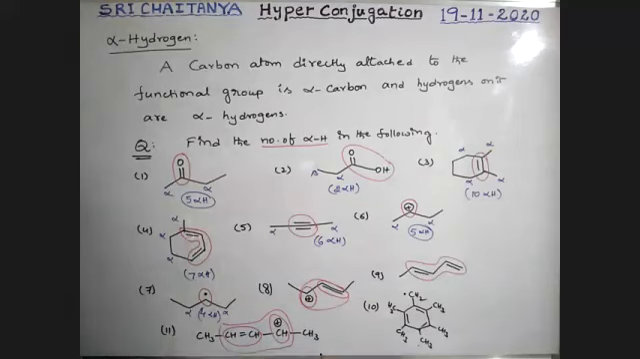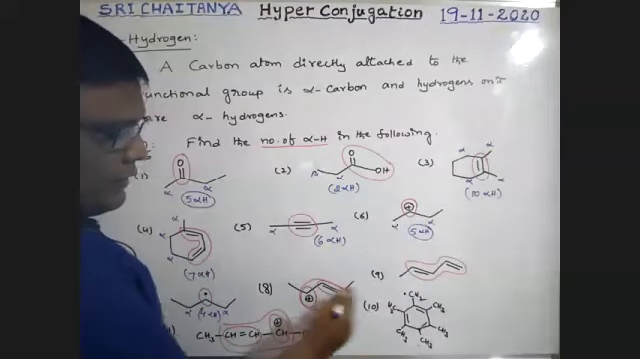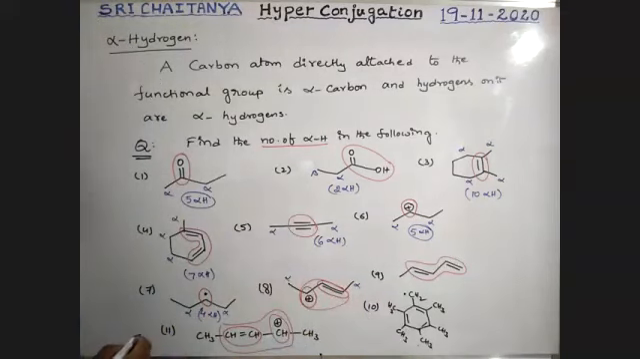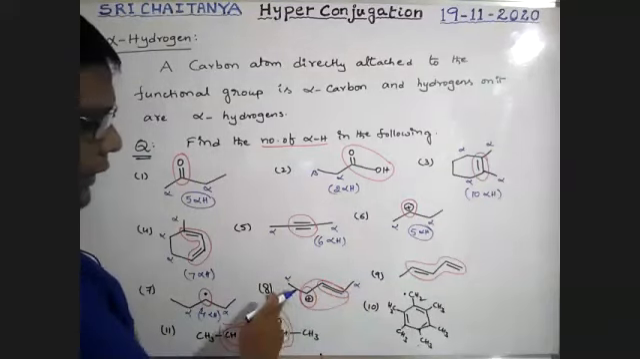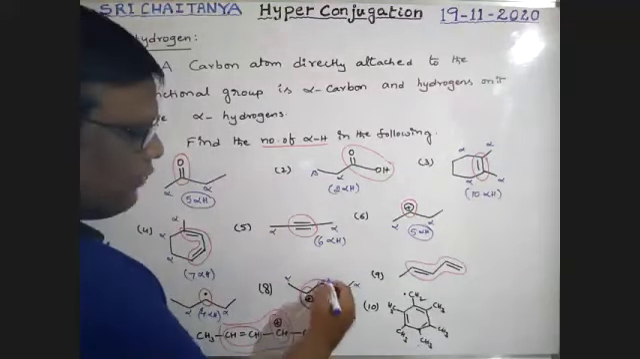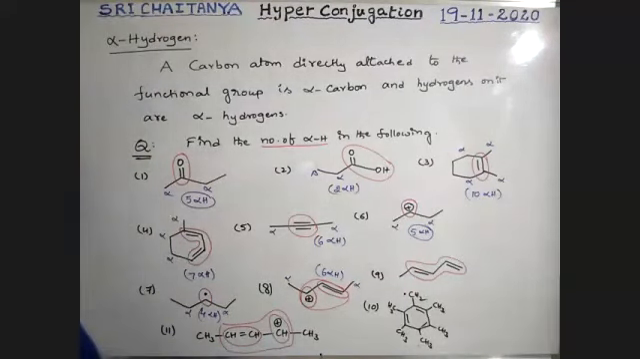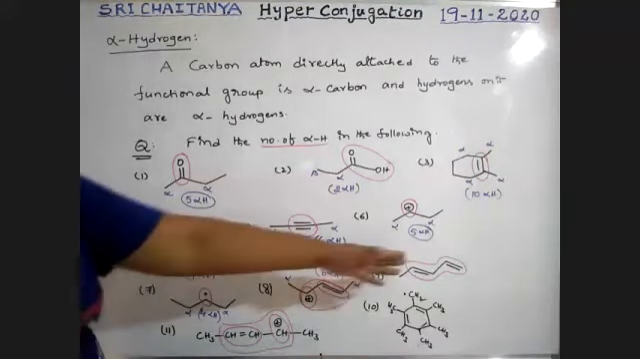Yes, correct. Now, what about this? So this is an alpha hydrogen position, this is alpha, this is alpha, this is alpha. Okay. Here 3, here 3. Total 6 alpha hydrogens here. Next, what about that?